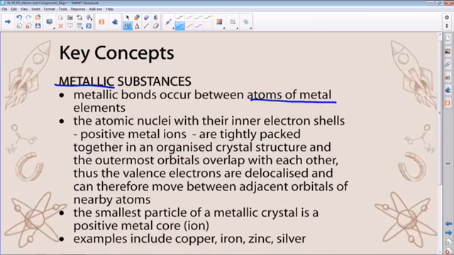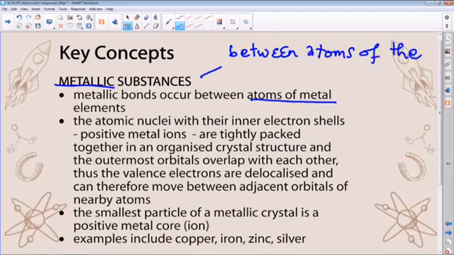As we talk about metallic substances and metallic bonding, it has nothing to do with compounds, because these are atoms of the same kind. So the metallic bonding will particularly take place between atoms of the same kind. This is very prevalent with the transition metals, the block of metals in the center of the periodic table, which is very key.